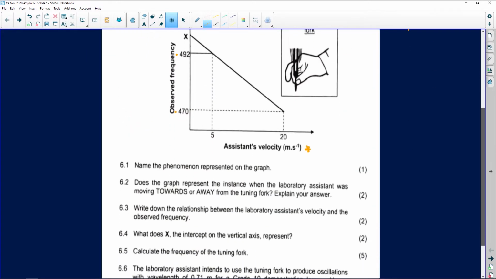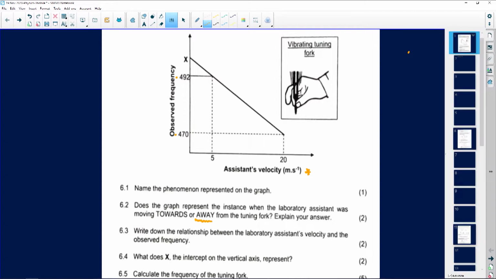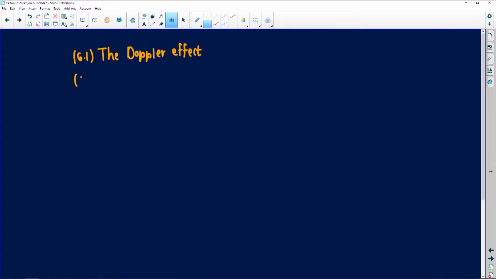Let's see what the next question says. Does the graph represent the instant when the laboratory assistant was moving towards? Now they're written in capital letters, so you must either choose towards or away from the tuning fork, and then you need to explain why. In this case, we have a negative gradient. It will be moving away because the observed frequency is less than the sound source. It's moving away, negative gradient. So remember, you have to choose either between towards or away. The examiner wrote it in capital letters, so we're going to say away.